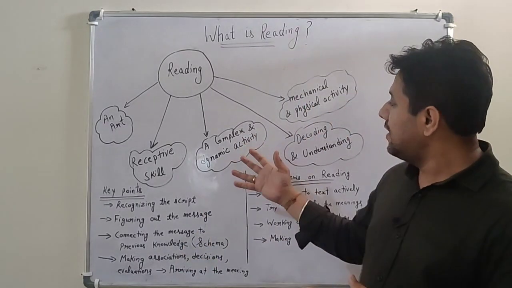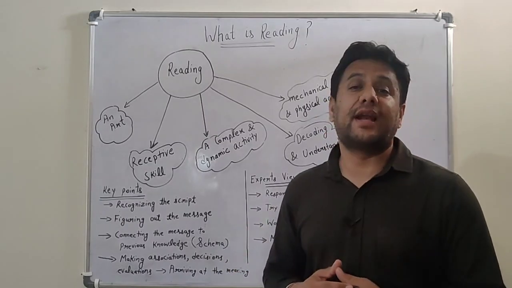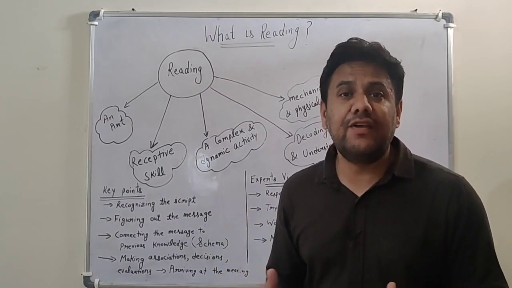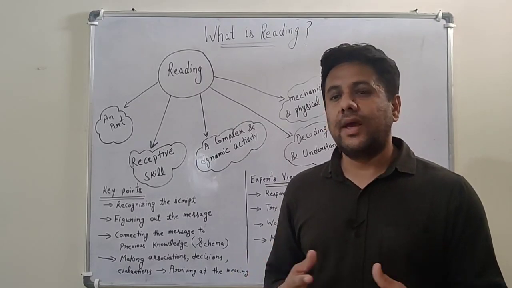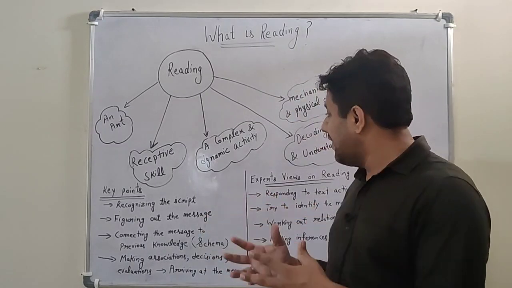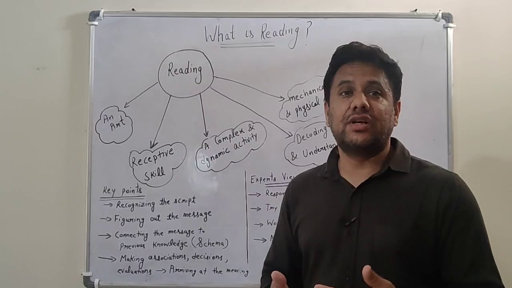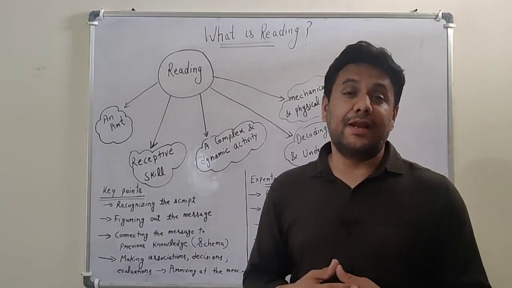At the third level, reading is a complex and dynamic activity. It's complex because there is a lot of complexity involved in it. A meaning cannot be generated on its own. So reading is an activity which is complex and dynamic, which can be changed altogether.